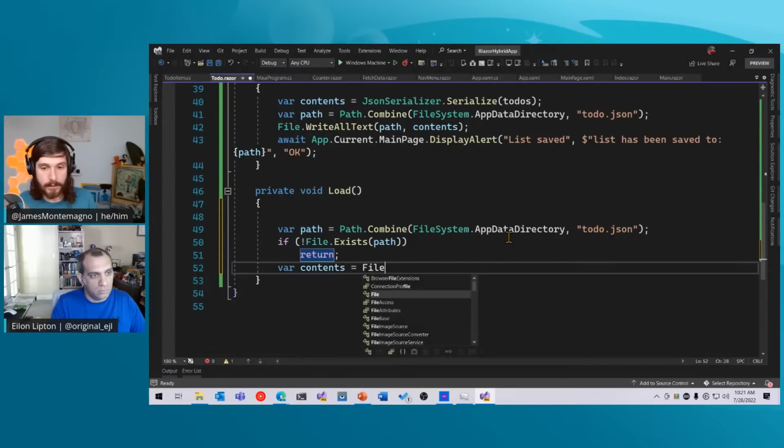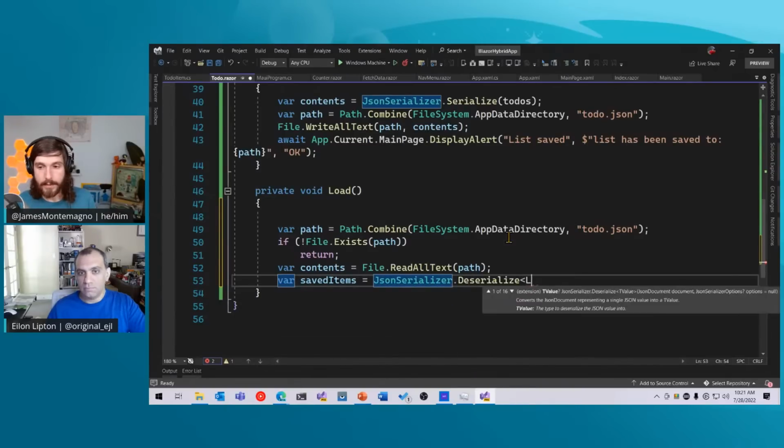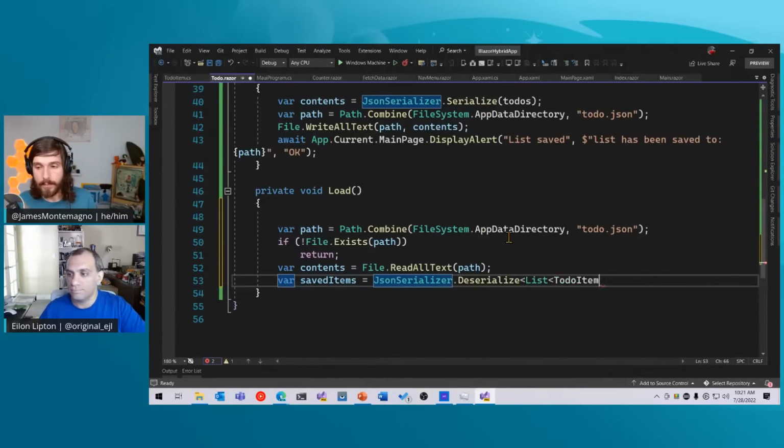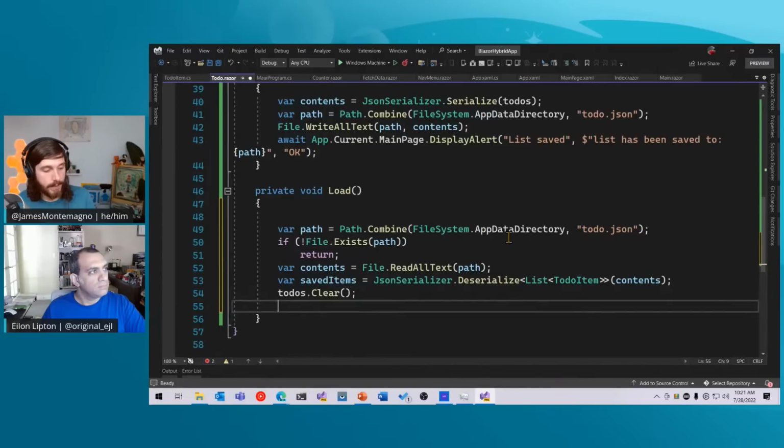And then if it does, let's grab the contents. I'm going to say File.ReadAllText, path. Then I'm going to say var savedItems equals JsonSerializer.Deserialize. This is going to be a list of ToDoItem, and give it the contents. Just serializing and deserializing it. I'm going to do todos.Clear, so we just clear out whatever we have. And then I'll say todos.AddRange, and I'll add the saved items in there.